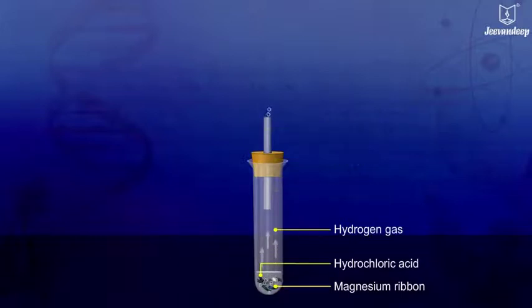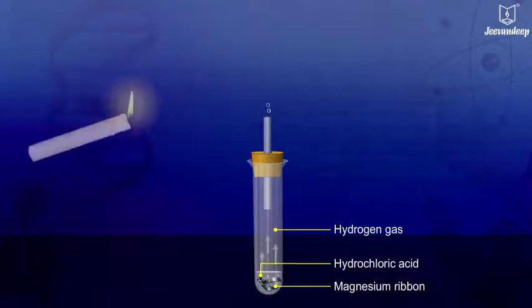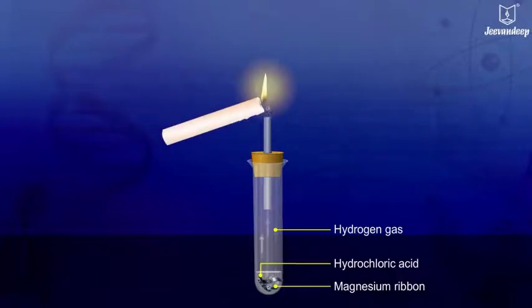We observe bubbling inside the tube. Take a burning candle near the gas passing tube. The flame goes off with a pop sound, confirming the evolution of hydrogen gas.